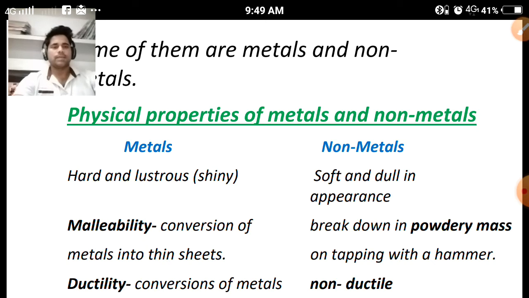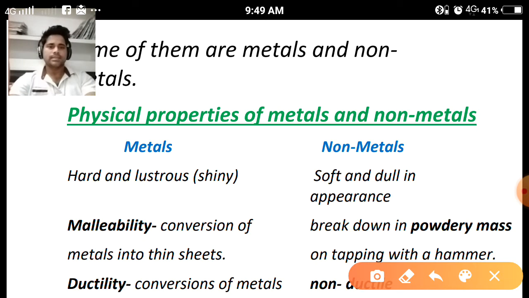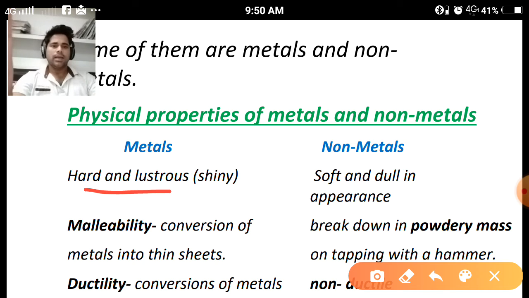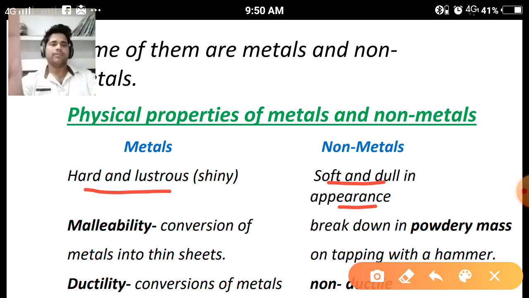Regarding the physical properties, what can we take in the case of metals? Those materials or substances which are hard, lustrous and have a shiny appearance are known as metals, like copper, zinc, silver, gold. These are the metals. And those materials and substances which are soft and dull in appearance, like coal and sulfur, do not have any shiny surface, so they come in the category of non-metals.